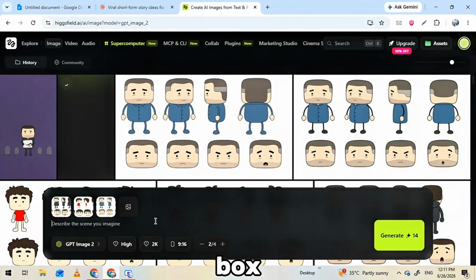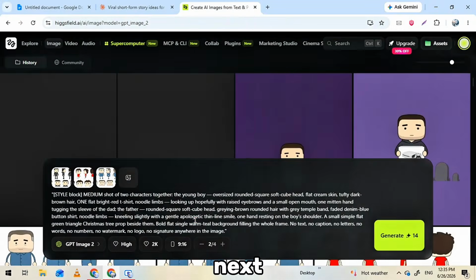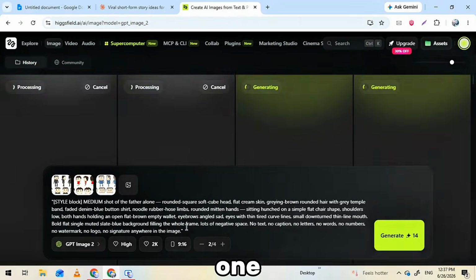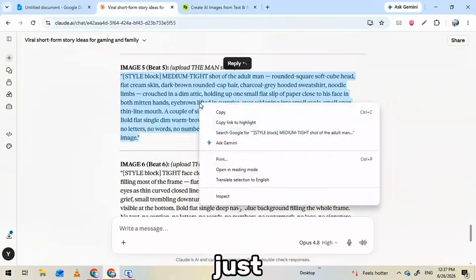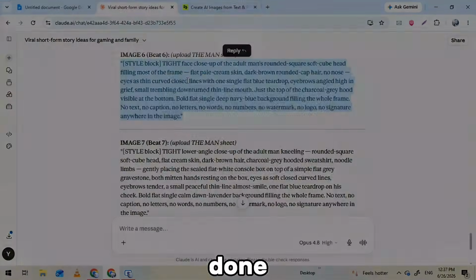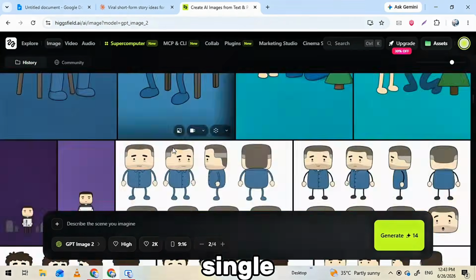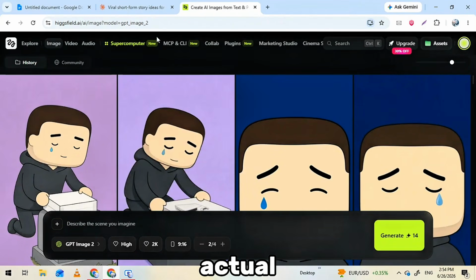Clear the prompt box, keep your character sheet uploaded, grab the next prompt from Claude, paste, generate. I do 2 per prompt and keep the best one. Repeat that down your whole script, and just like that, every image for your story is done. Look at that lineup. Next, download all your finished images, every single one, because now we turn them into actual moving video.